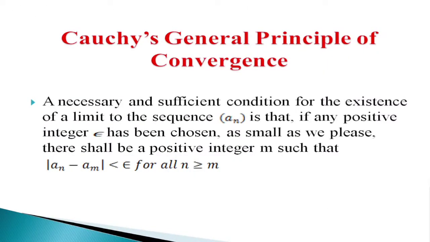There is a principle of convergence derived by Cauchy, that is Cauchy's general principle of convergence. It gives the necessary and sufficient condition for the existence of a limit of the sequence a_n. That is, if any positive number epsilon has been chosen, however small it may be, there shall be a positive integer m such that modulus of a_n minus a_m is less than epsilon for all n greater than or equal to m.